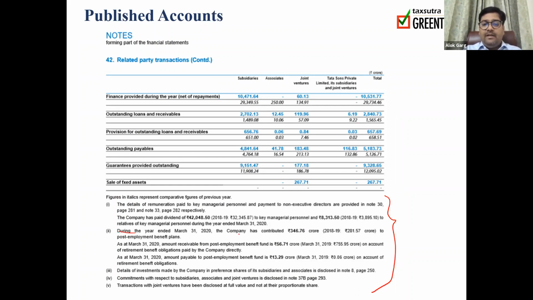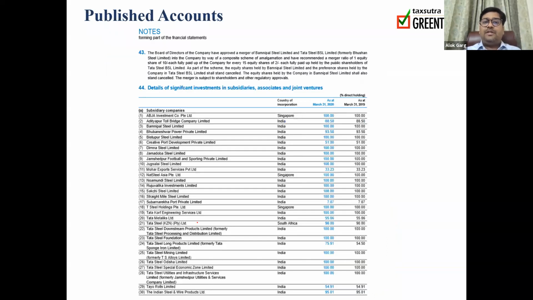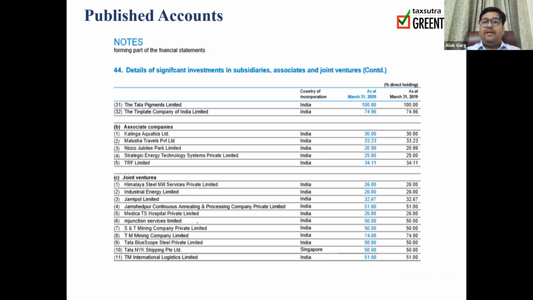Okay. They have also disclosed that during the year ended, the company has contributed 347 crores to the post-employment benefit plans. Then they have also given the details of significant investments in subsidiaries, associates, and joint ventures, the country of incorporation, and their stake. So this disclosure they have given in their annual accounts. Although every listed company has given the related party disclosure, as far as Tata Steel Limited is concerned, we have extracted the disclosure from the published annual report and given it just for your ready reference.